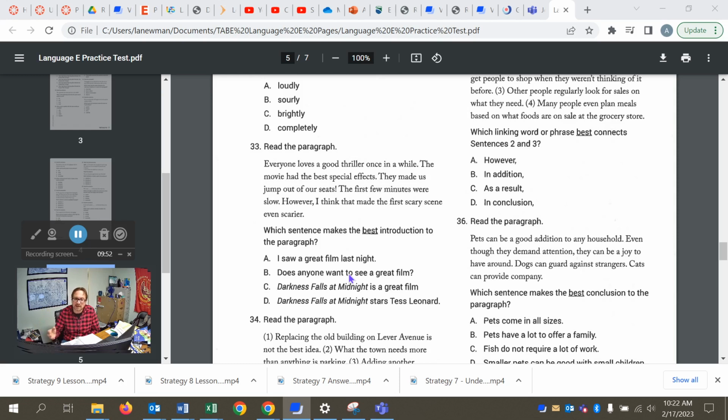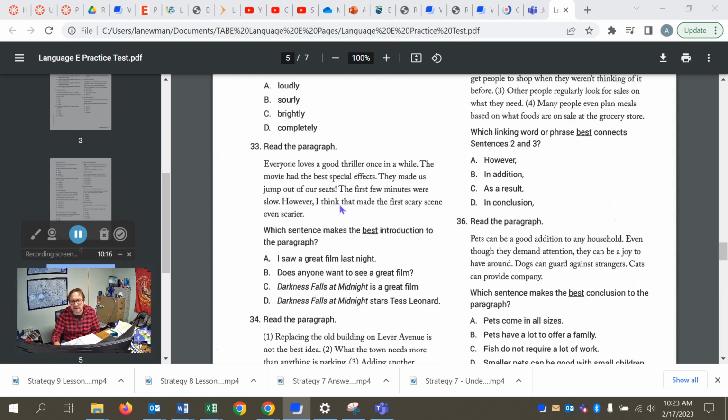Does it restate the main idea? Some conclusions should also do that. But also plugging sentences in within the body of a paragraph in the place where they make sense according to organization. And what we do there is read the sentences, and we're finding the two that, the answer sentence will logically connect in some way.